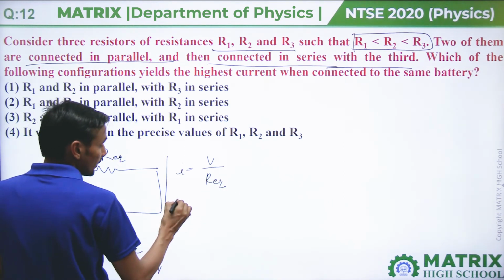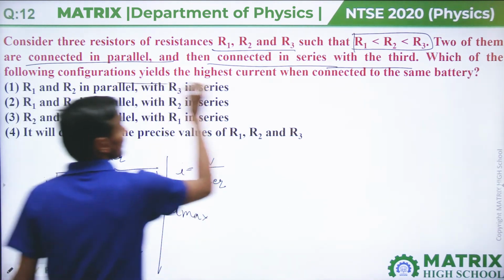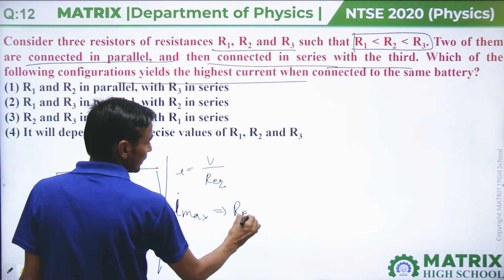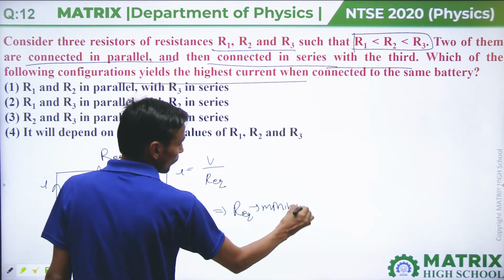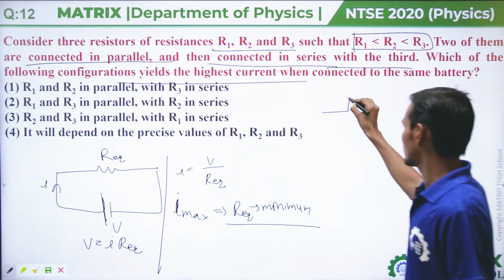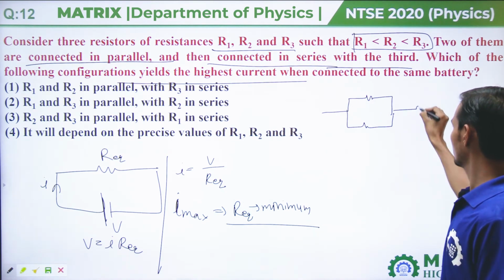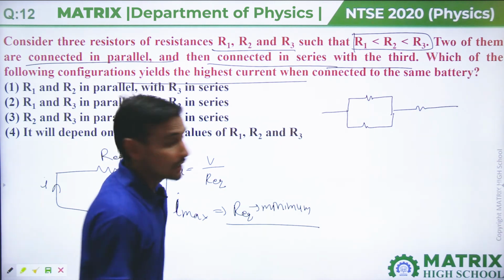So for the highest current, R equivalent will be minimum. So for minimum, this will be the situation of the three resistances.